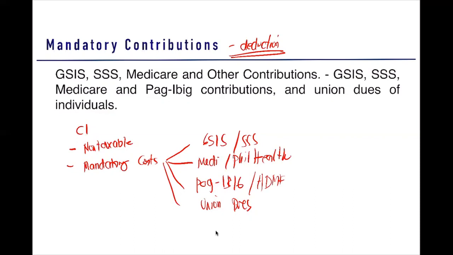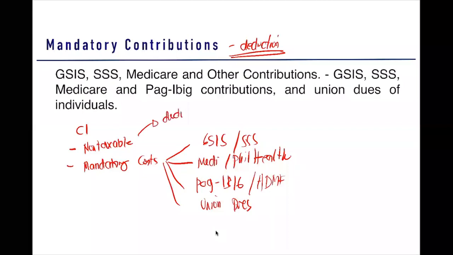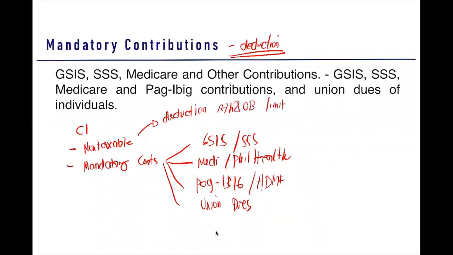So they will be deducted out of your total gross compensation income. Okay? Mandatory contributions. So non-taxable items, mandatory contributions are deducted. So what non-taxable item is a deduction? Yun yung 13th and other benefits. Limit of 90,000. Yun lang yung deduction. Diba? Mandatory contributions, yun ay ide-deduct din natin. Nasundan? Okay.